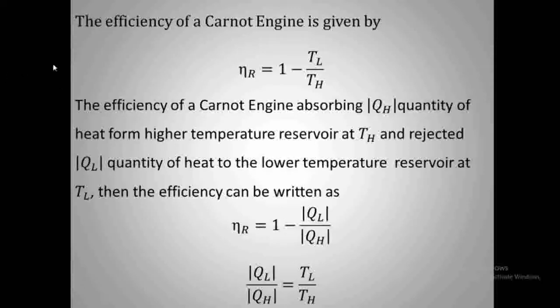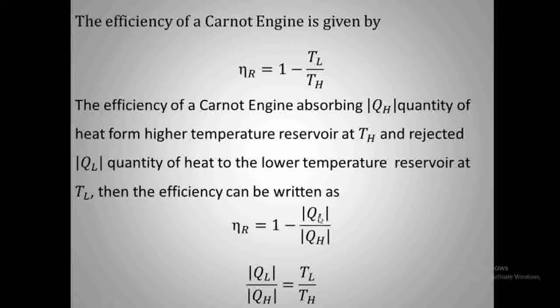So the efficiency of the Carnot engine is given by eta R is equal to 1 minus TL by TH. For a Carnot engine absorbing QH quantity of heat from the higher temperature reservoir at TH and rejecting QL quantity of heat to the lower temperature reservoir at TL, the efficiency can also be written as 1 minus QL by QH.